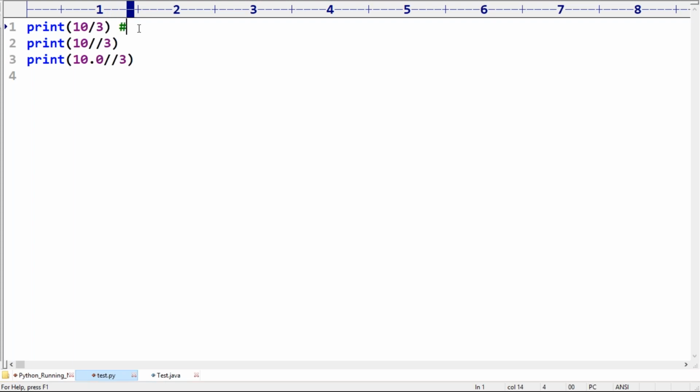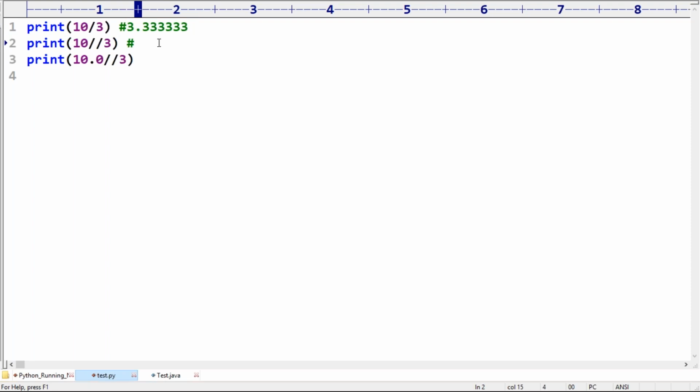Anyone, can you please guide what output we are going to get now? What answer are we going to get in the first case? Normal division is always float type, 3.3333 something like that. It is never going to perform any floor value. So the normal result, 3.3333, is what we are going to get.